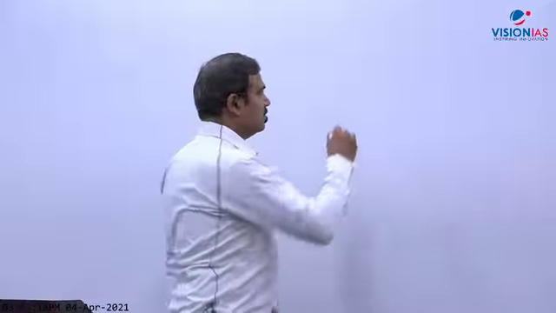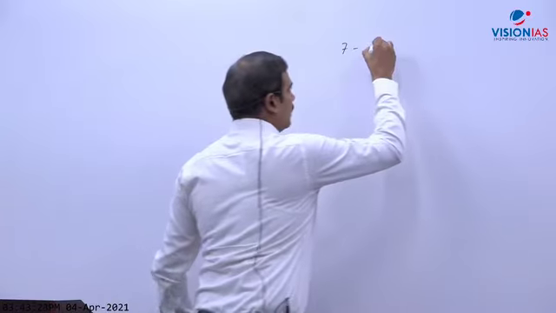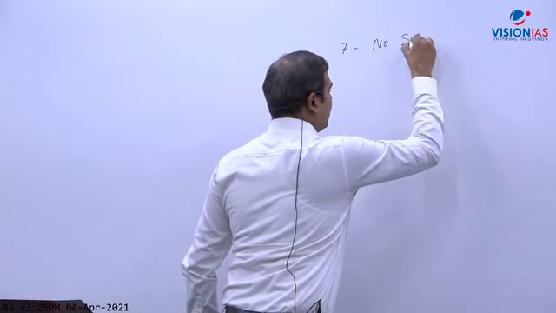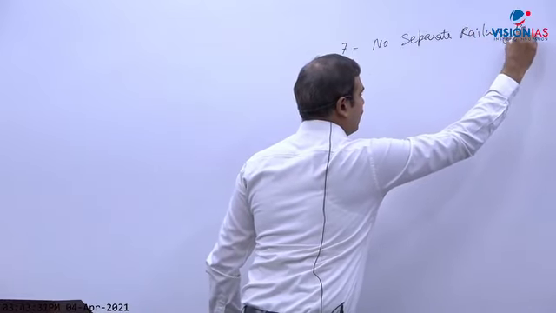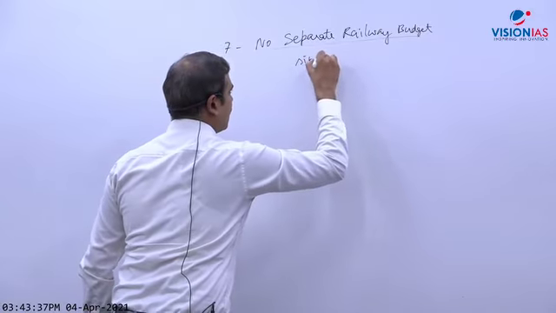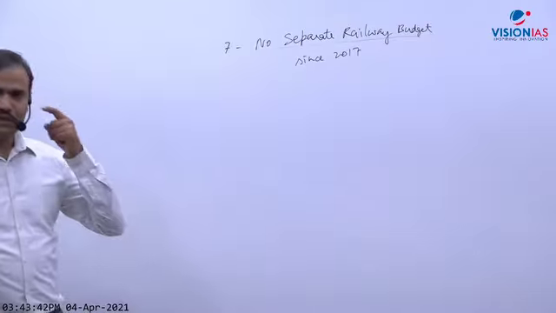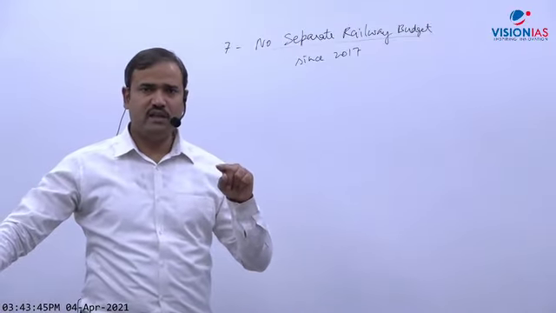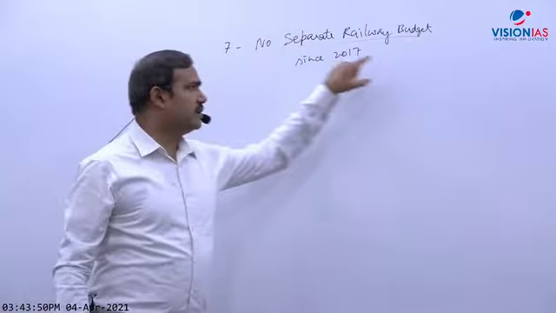Okay, so we were taking up fiscal reforms, and one last fiscal reform is that the railway budget is no more. There is no separate railway budget, and this is since 2017. I told you that the government took 3 important reforms in 2017. One is preponement of budget presentation, second, non-plan expenditure abolished, and third reform is no separate railway budget.